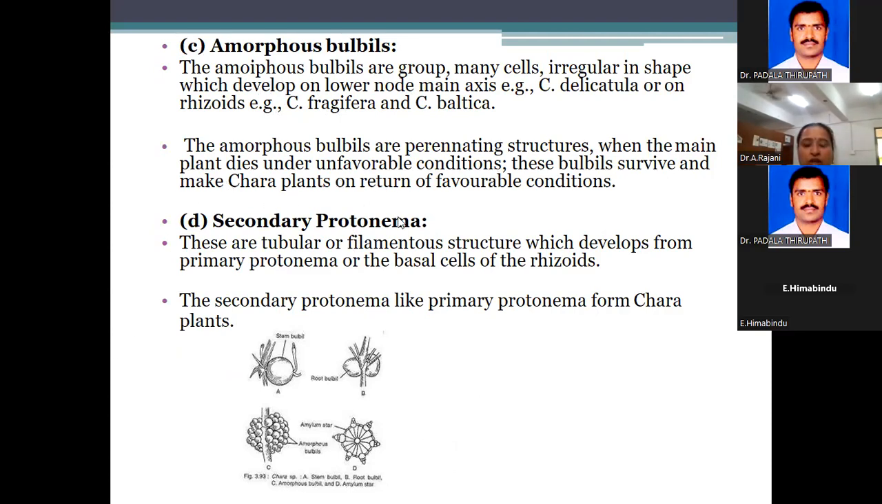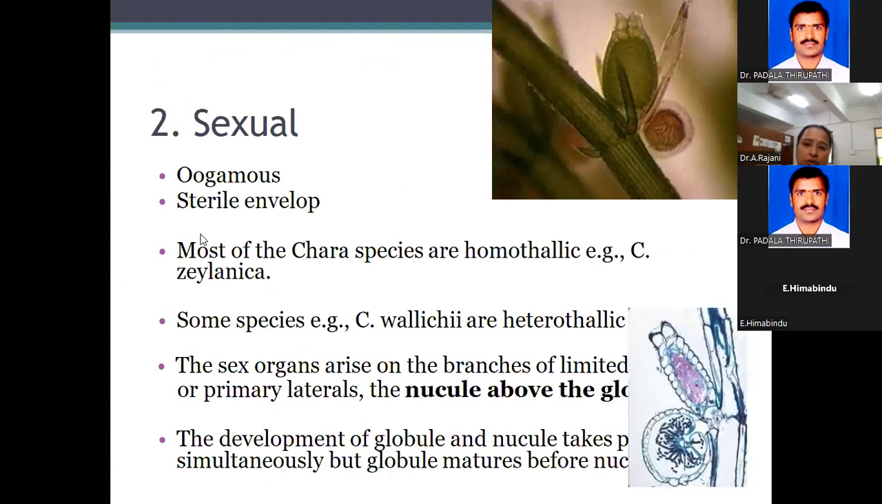Next, coming to this one, also very important: protonema, secondary protonema. Three questions are expected. The first question is amylum starch. This one, amylum starch, or sometimes amorphous bulbils. Secondary protonema, the vegetative reproduction in secondary. These are tubular filaments which develop from the primary protonema, or the basal cells, or rhizoid. These secondary protonema arise from Chara plants. You can observe the secondary protonemas. These are the vegetative reproduction.